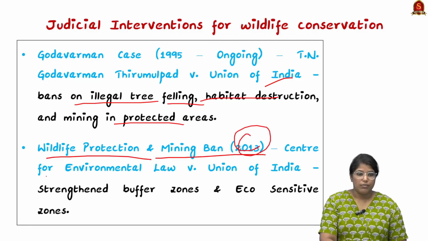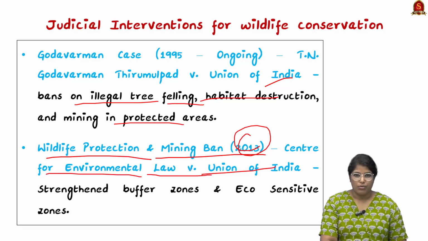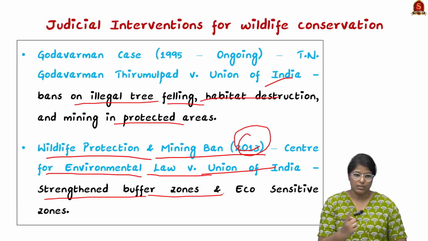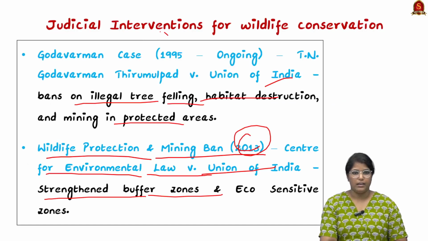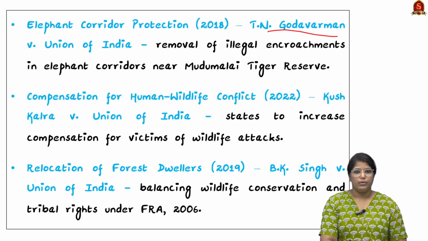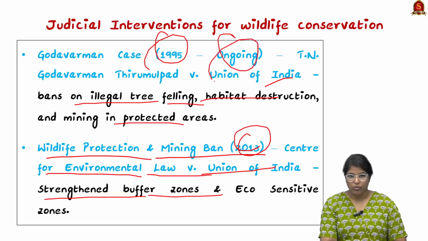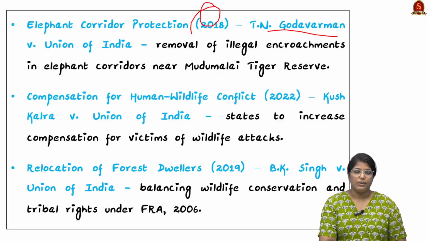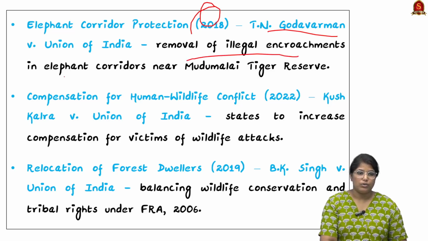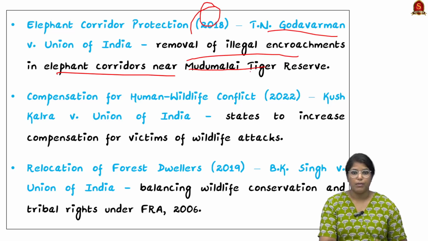Center for Environmental Law versus Union of India. This particular judgment strengthened buffer zones and eco-sensitive zones. Thirdly, we have the T.N. Godavarman case again in 2018. The first was 1995, and then we have 2018. This is actually ongoing, and is still going on currently. But in 2018, for elephant corridor protection, they ordered the removal of illegal encroachment in elephant corridors near Mudumalai Tiger Reserve. This is a very important case.